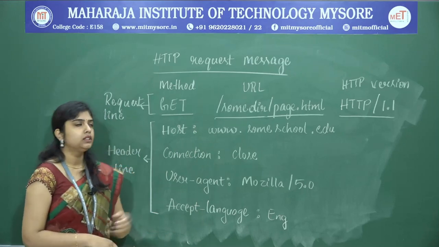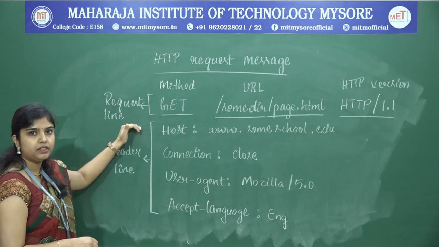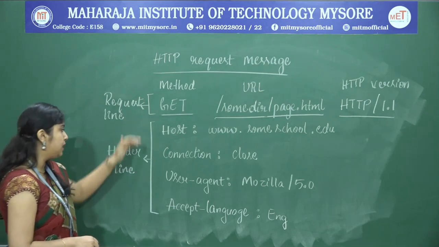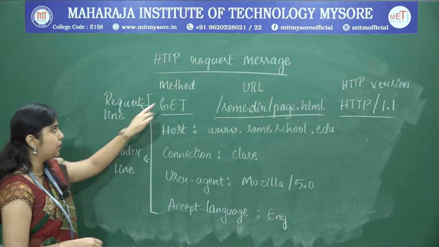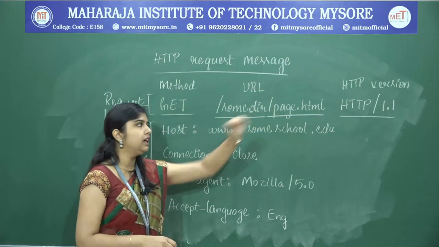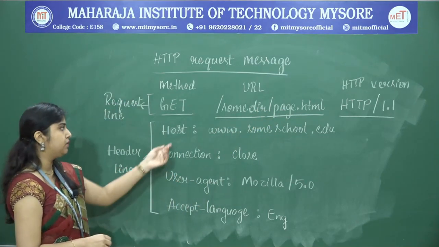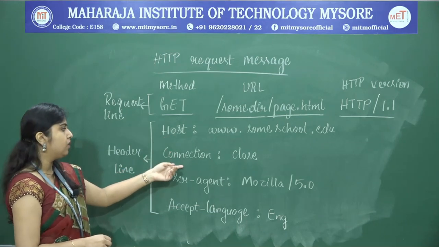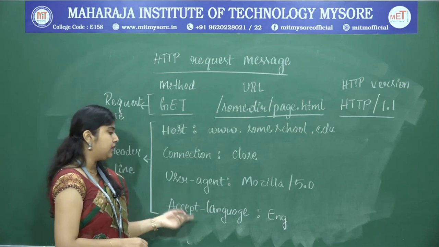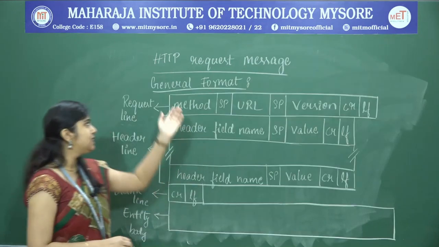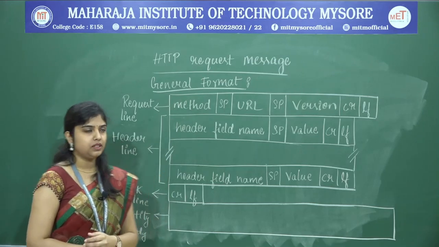So, to sum up, the request message of HTTP is divided into the request line and the header lines. The very first line is called the request line and the remaining are called header lines. The request line has three fields: method field, URL field and the HTTP version field. And then in the header lines we specify the host, what kind of connection I want, what type of user agent I am using, and then the accept language. This is the general format of the HTTP request message.